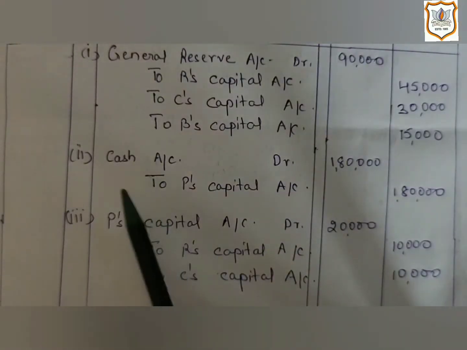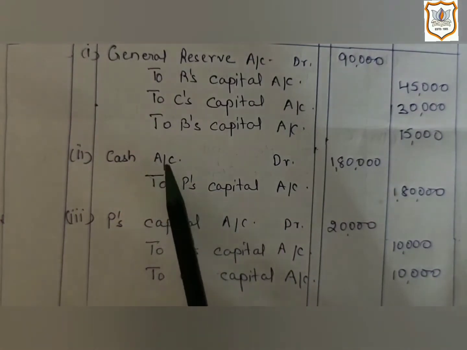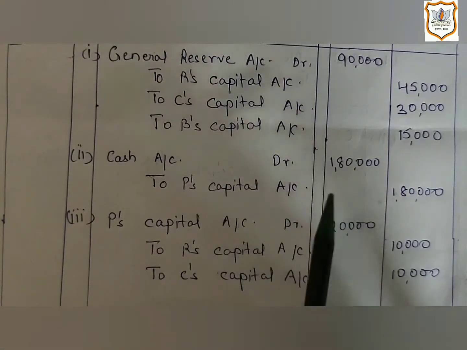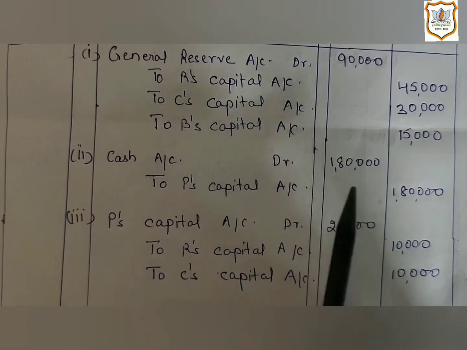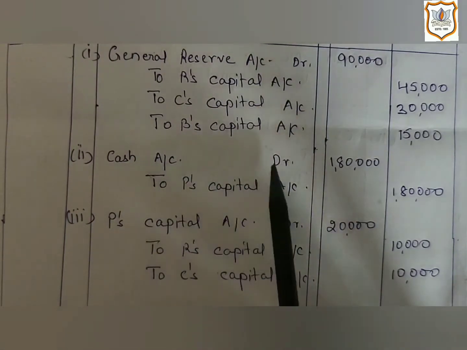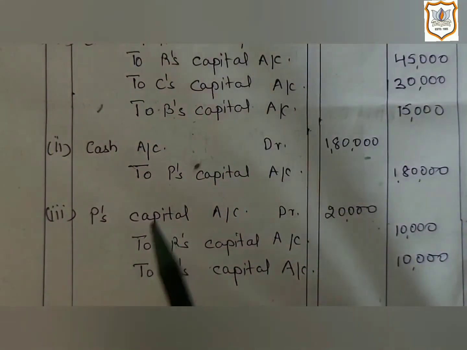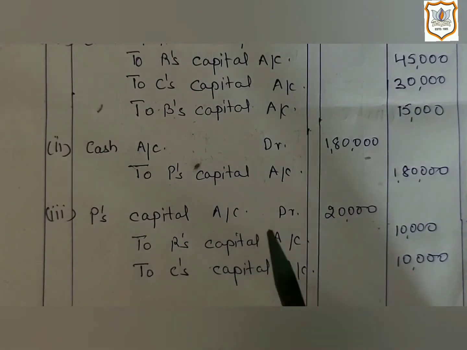Now, the second entry. Here in the question, it is given that P, who is the new partner, is bringing his capital in cash, that is rupees 1,80,000. So the cash account will be debited and P's capital account will be credited. Our next entry will be the distribution of the new partner's share of goodwill among old partners in their sacrificing ratio. Here only R and C are sacrificing, in equal ratio, that is 1:1.